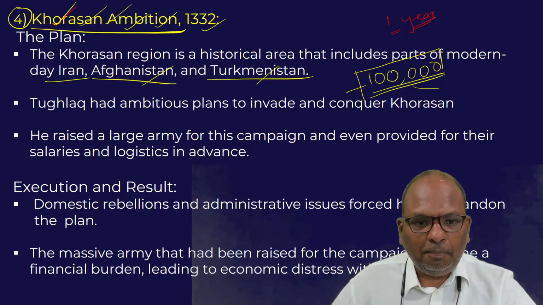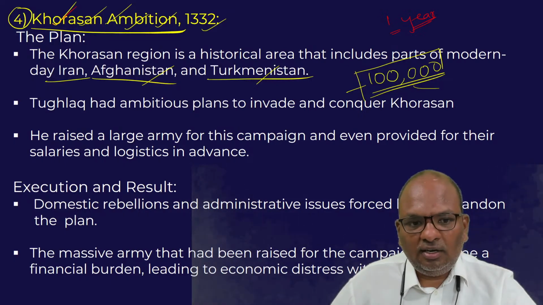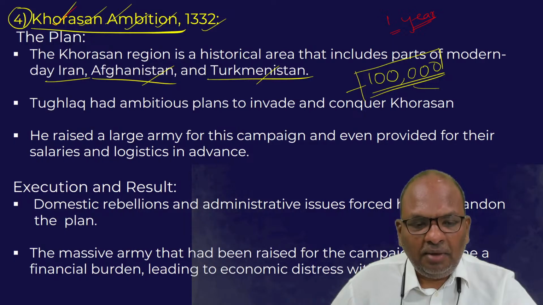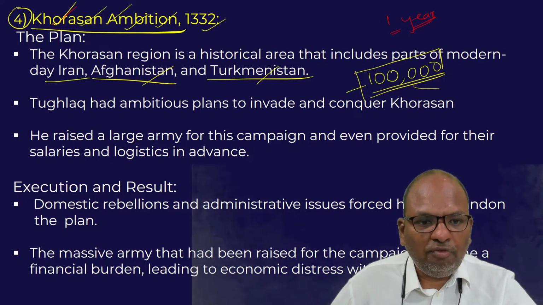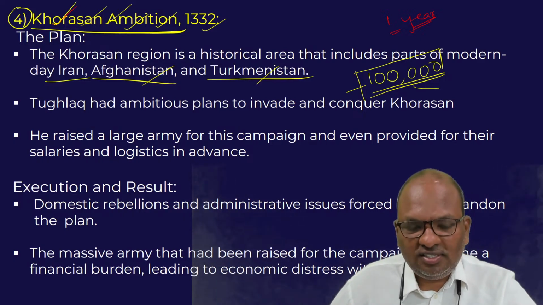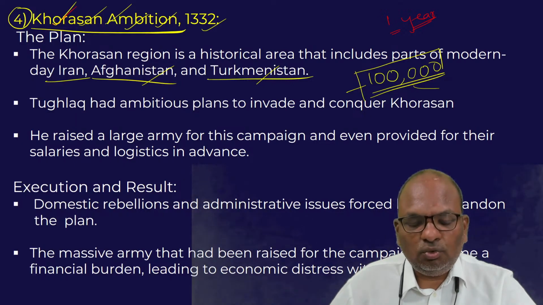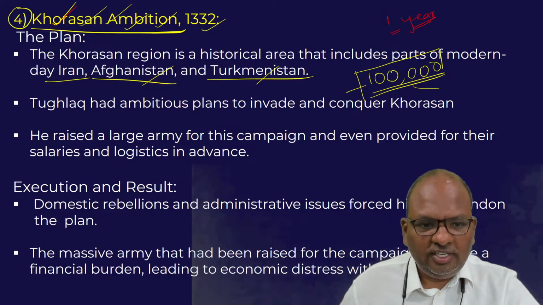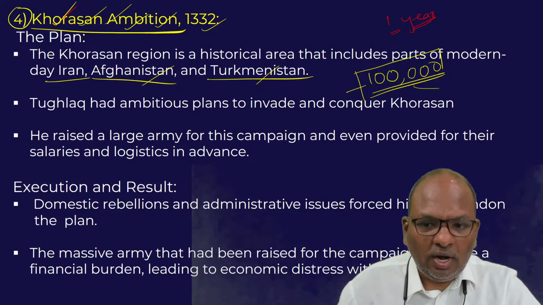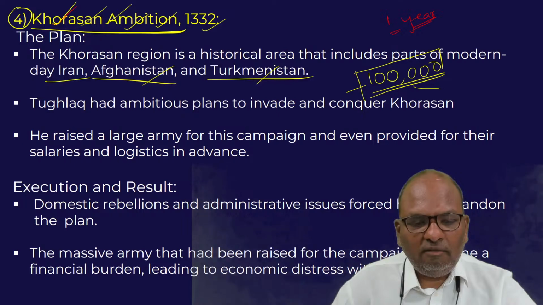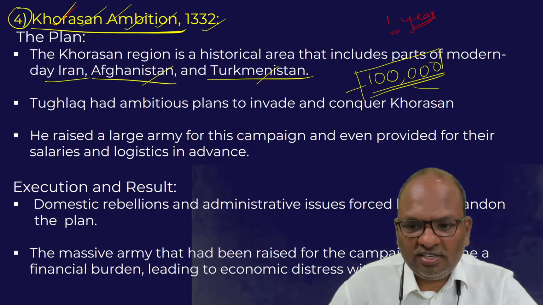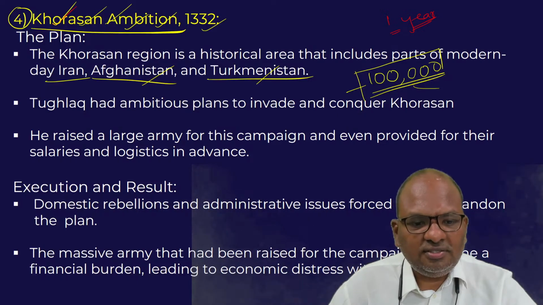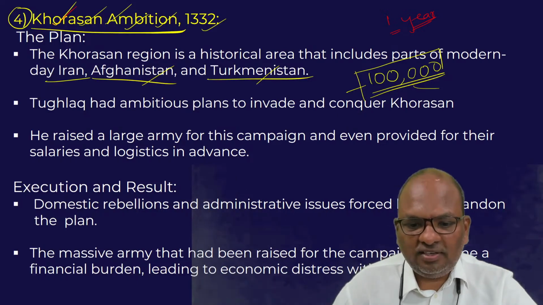But when the time had come to go for the conquest of Khorasan, Muhammad bin Tughlaq is said to have given up his plans.